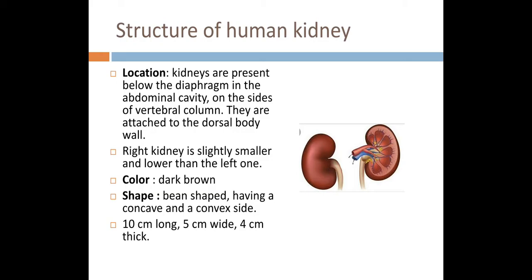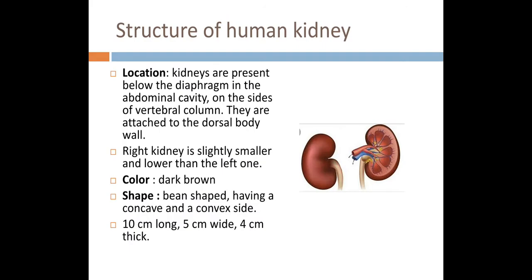They have a concave and a convex side. If we look at the size of the kidney, it is almost 10 centimeters long, 5 centimeters wide, and 4 centimeters thick. Okay, now look at the diagram here. If you look at the length, this is the length of the kidney. This is almost 10 centimeters long. Then it is almost 5 centimeters wide. And if we look at the thickness in a 3D diagram, then it is 4 centimeters thick.